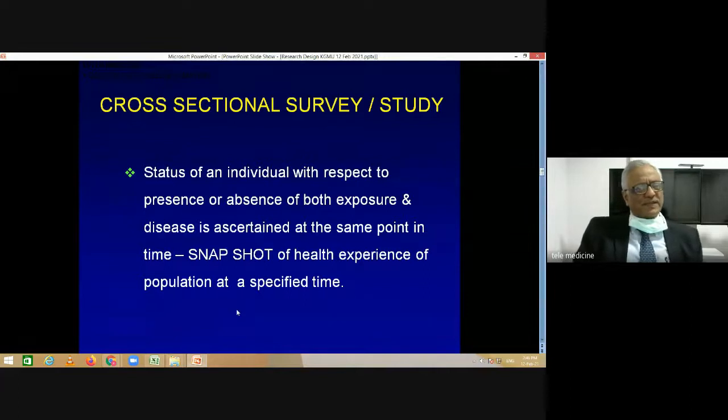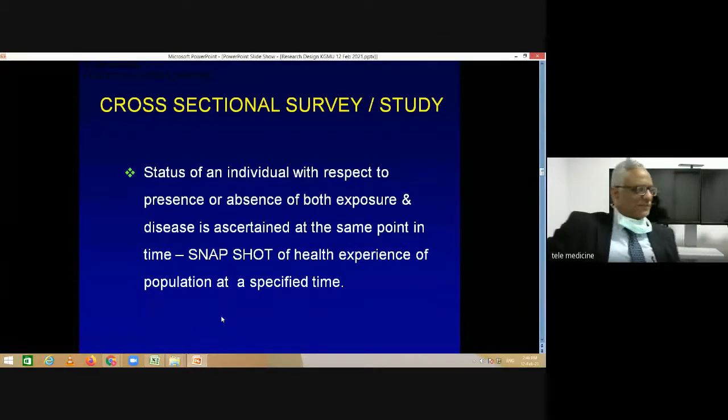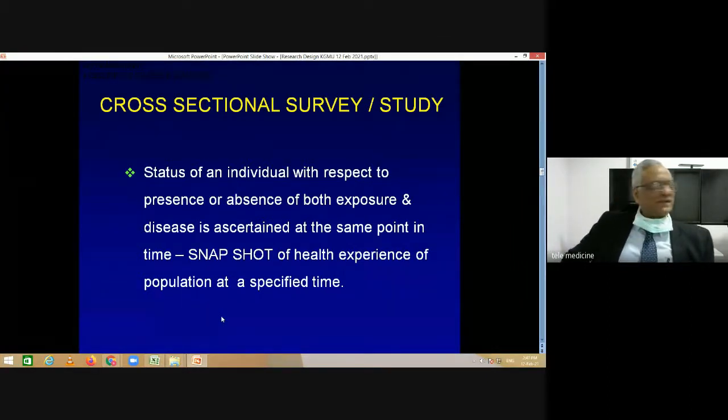Someone may be doing a particular high-risk thing at a given point of time, and then he may just stop doing it. So the exposure is not a constant. And the disease also depends on the average time the disease lasts. Suppose the disease resolves, or the patient dies, so the duration of the disease is very short, or the duration of the disease is very long. So depending on how long a disease remains in a particular group of people, that determines whether it will be captured in a snapshot of the health experience of that population at a particular time.